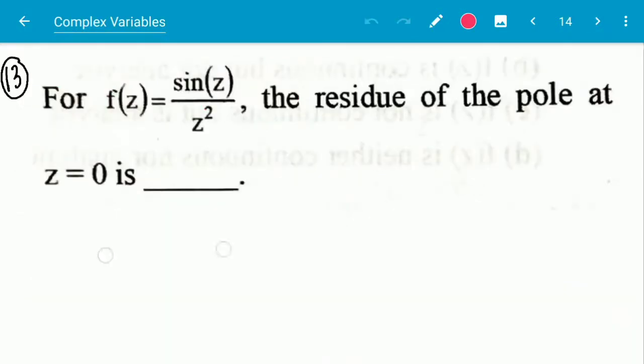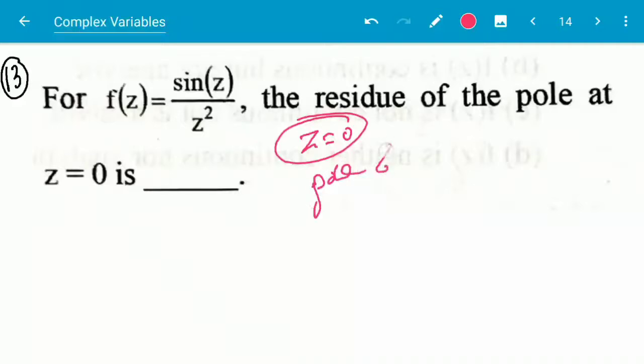Next question, question number 13. For f(z) equal to sin z by z square, find the residue of the pole at z equal to 0. Here z equal to 0 is a singular point, and here it has a square and it is also a 0. This is also a pole and also 0, because if we put z equal to 0 in the numerator of the function, then it will be 0.